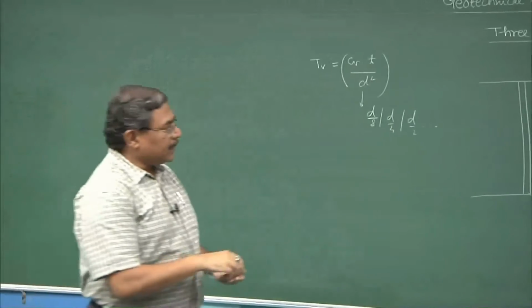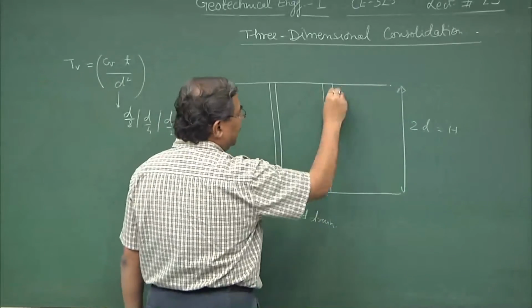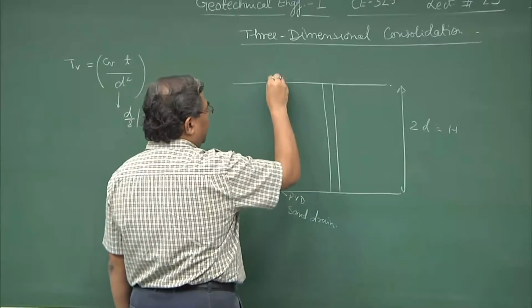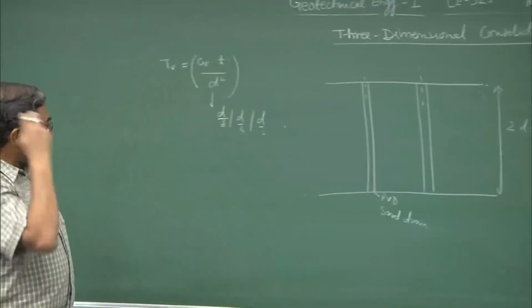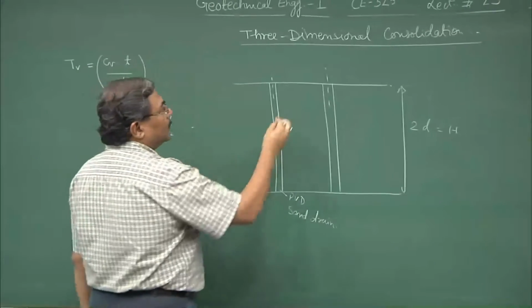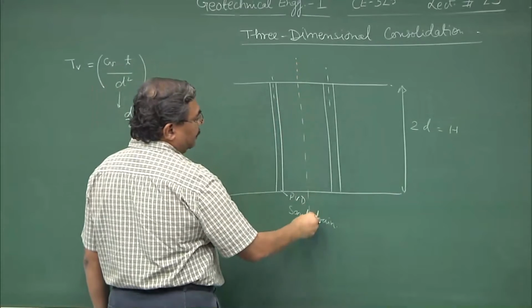Now, by inserting this, I hope you will realize that if this is the axis of these PVDs or the drains, I have reduced the drainage path. So, the drainage path is now going to be somewhere in the middle of this system.